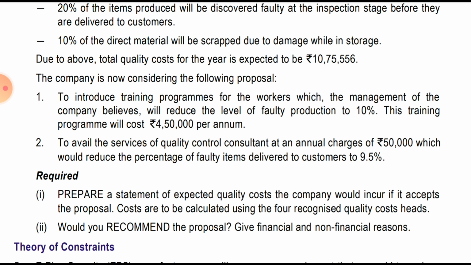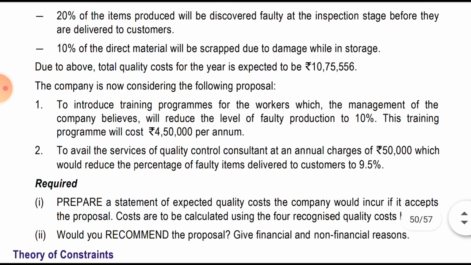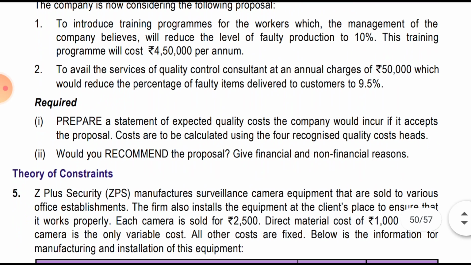So basically this is an external failure, which has been reduced to 9.5. Earlier it was 12.5. Required: prepare the statement of the expected quality cost of the company, which it would incur if it accepts the proposal. So what will be the cost if it accepts the proposal? Cost to be calculated using the four recognized quality cost heads. So as I said, we prepare a table of the four costs, and on that basis we identify the total